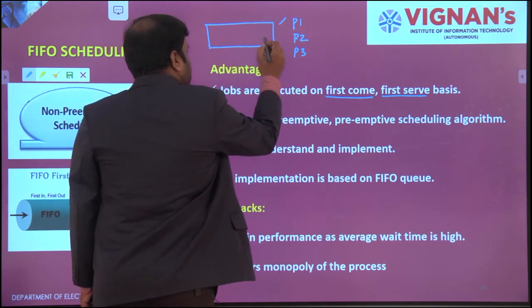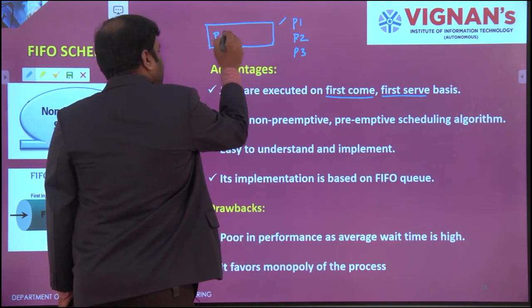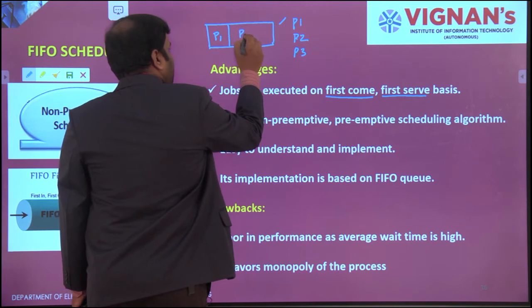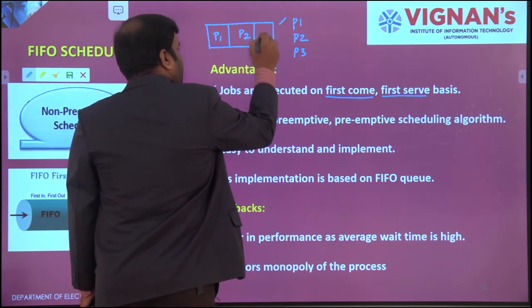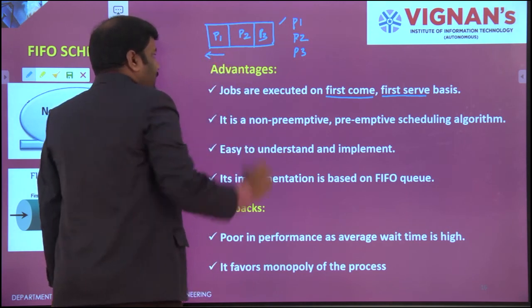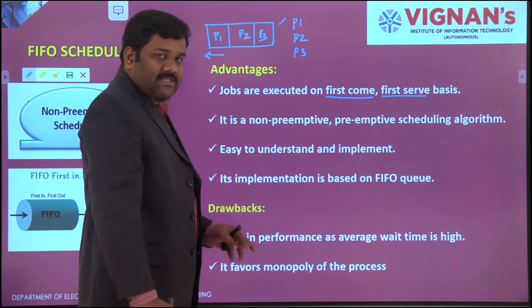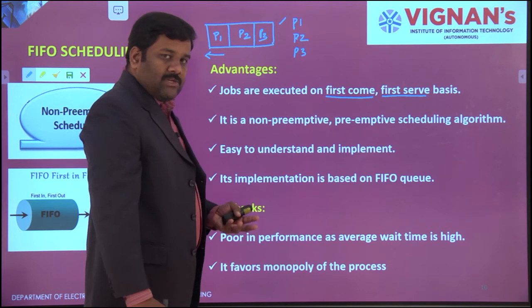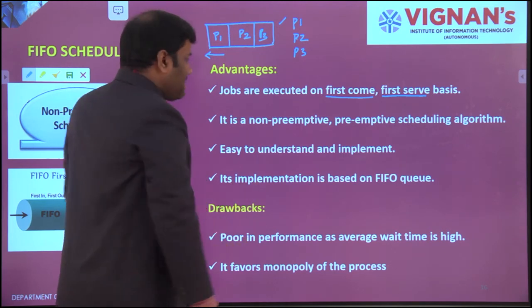Initially P1 came, so it has been filled in this block, and next P2 will come and fill this block, and then P3 will come. It will be executed this way only. P1 will be the first executor, P2 the next, and P3 the last executor.